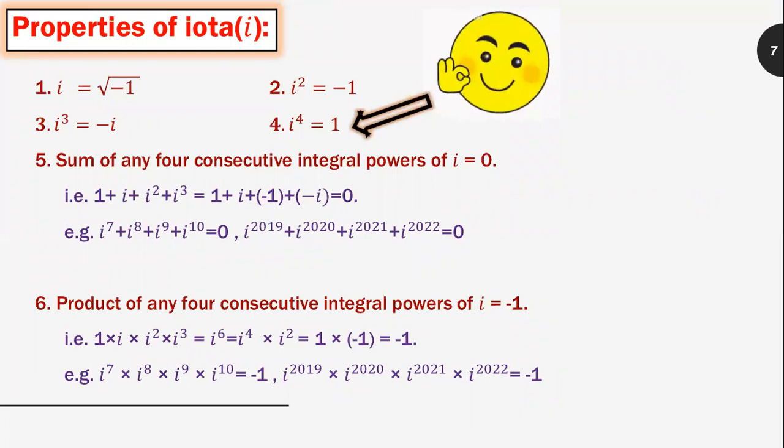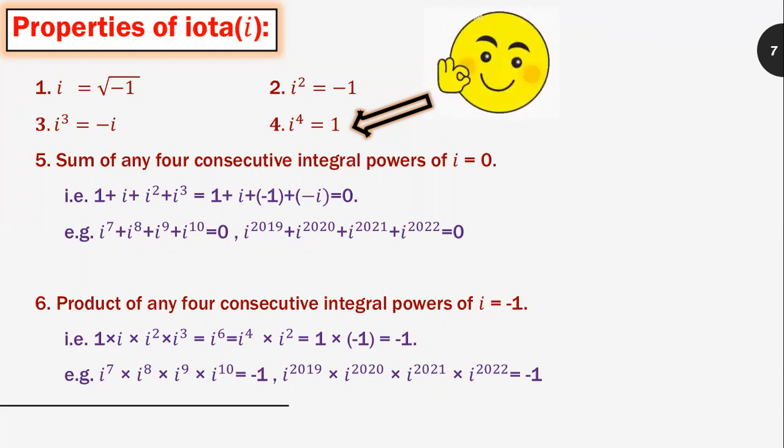Number 5, the sum of any four consecutive integral powers of i is equal to 0. That is, 1 plus i plus i square plus i cube is always 0. For example, i raised to 7 plus i raised to 8 plus i raised to 9 plus i raised to 10 is equal to 0. We can take any four numbers, but they should be consecutive.